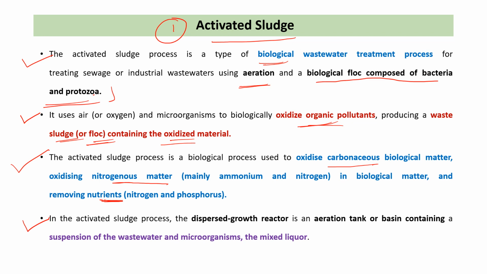The activated sludge process uses a dispersed growth reactor, which is an aeration tank or basin containing a suspension of wastewater, microorganisms, and mixed liquor.